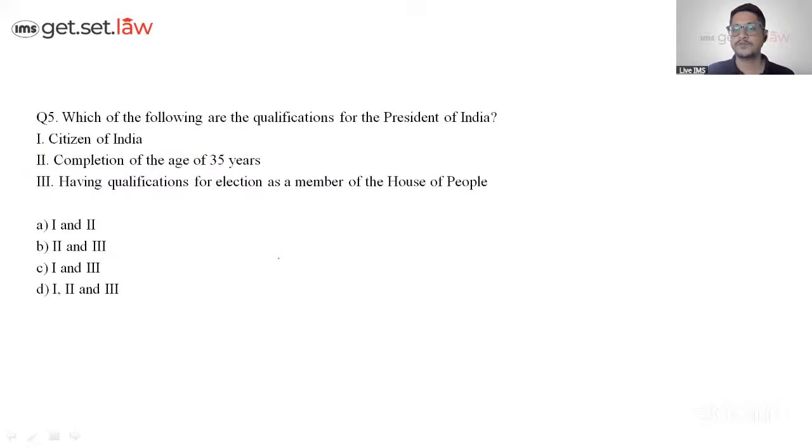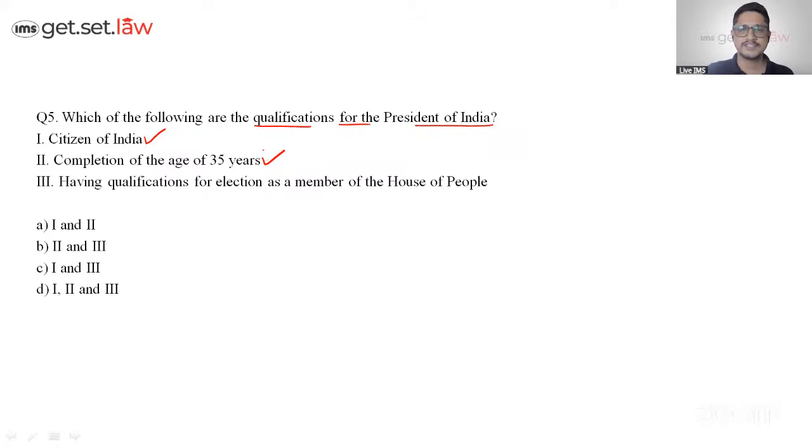Perfect. Now coming to the fifth question, it says, which of the following are the qualifications for the President of India? Now this is what I believe that everyone must have studied while doing the Constitution. This is what we have always mentioned, that you should keep on memorizing the articles, at least in the Constitution. Till the time I'm explaining, please put your answers in the chat box, okay? You should know the eligibility criteria of the president, vice president, or the Chief Justice of India. So you have to keep all these things in mind. He or she has to be a citizen. Yes, the age criteria is 35.